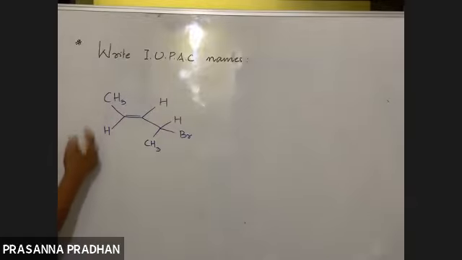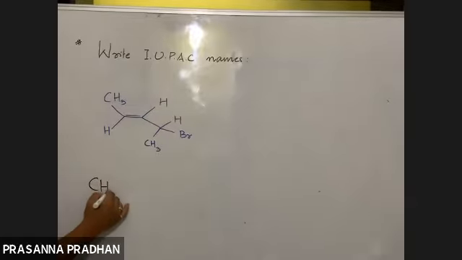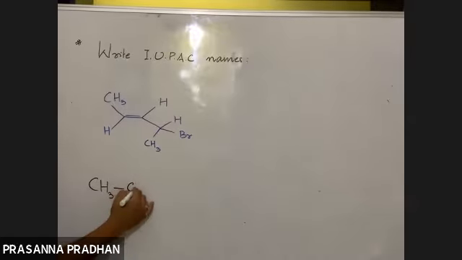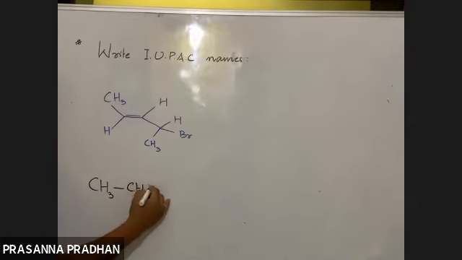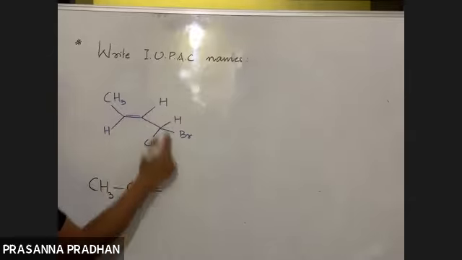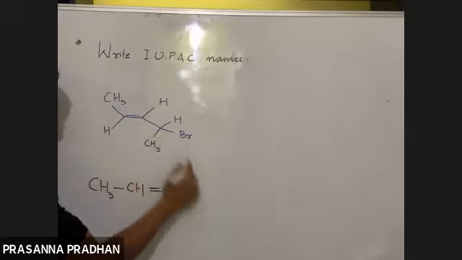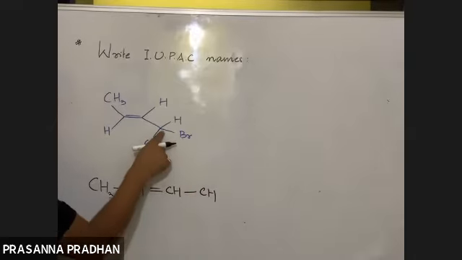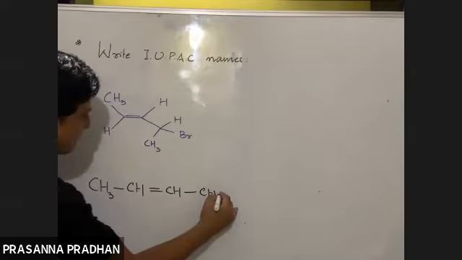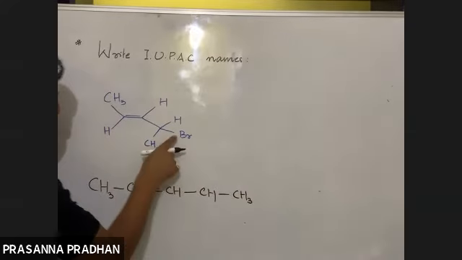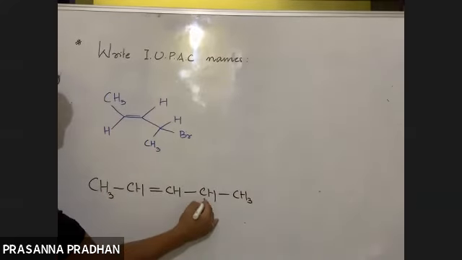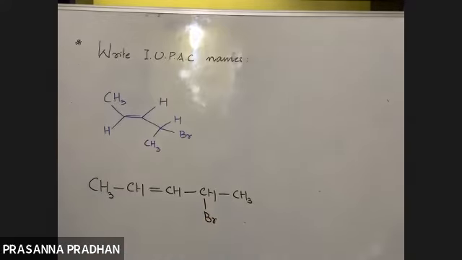So what do I have out here? I have CH3, single bond, then CH connected by a double bond like this. Again, I have CH, single bond. Again, I have CH, then this CH is connected to a methyl group like this. And remember, bromine is attached to this carbon atom. So now things get simplified.